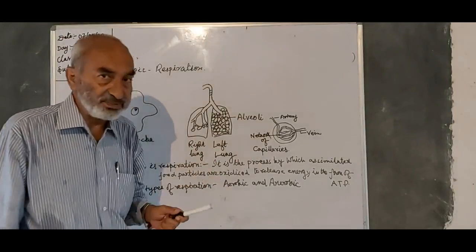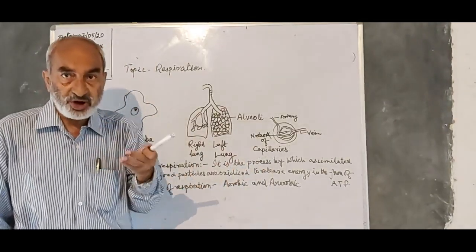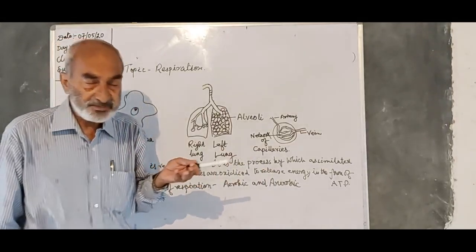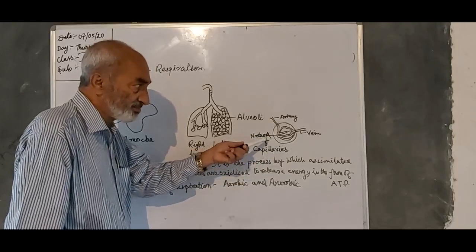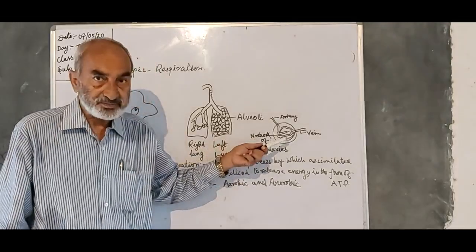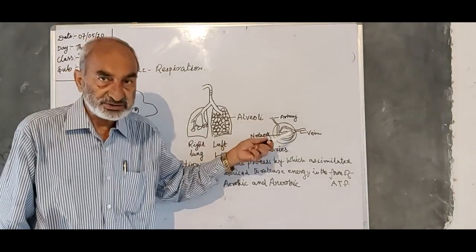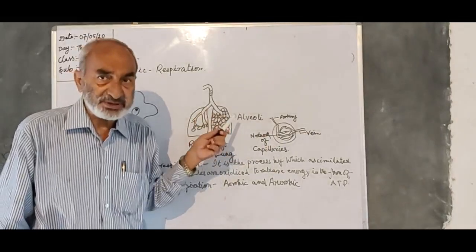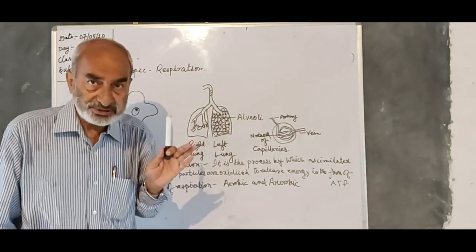And here what happens? In this alveoli, the exchange of oxygen and carbon dioxide takes place. And that oxygen that is being taken in is carried by this vein to the cells. In the cell, what happens? Oxidation of the assimilated food particles. You get it?